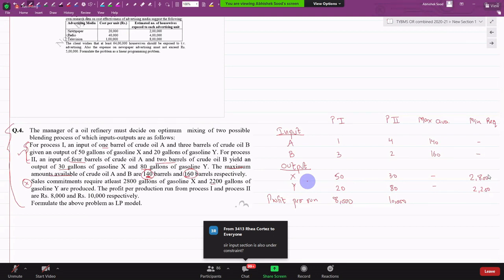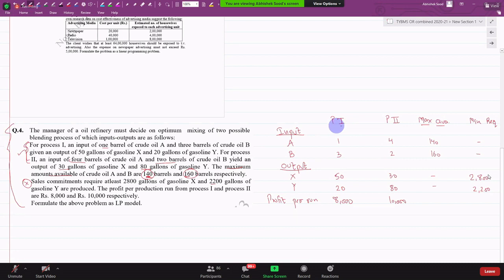Yes, input also is a constraint because the supplier may not give it to me. Ria, you understood? The supplier may not give it. This is the max availability the supplier can give me. Max. On a given day, he can give me less also. Yes. On top of that, with this availability, I have to give this output. That's why it's also a constraint. Clear? So guys, approach should always be same. What? Convert data into table. And while doing it, decision variables in columns, constraints in rows, and objective function in the end. That should be the format.